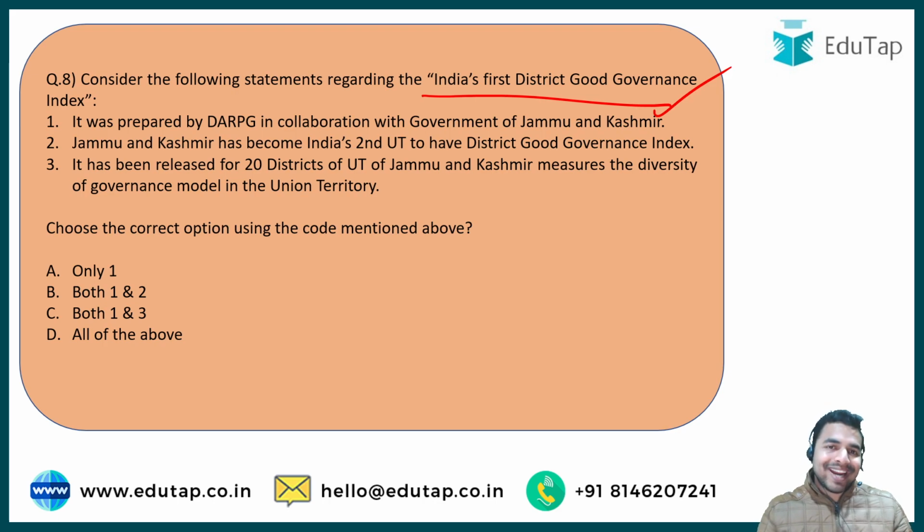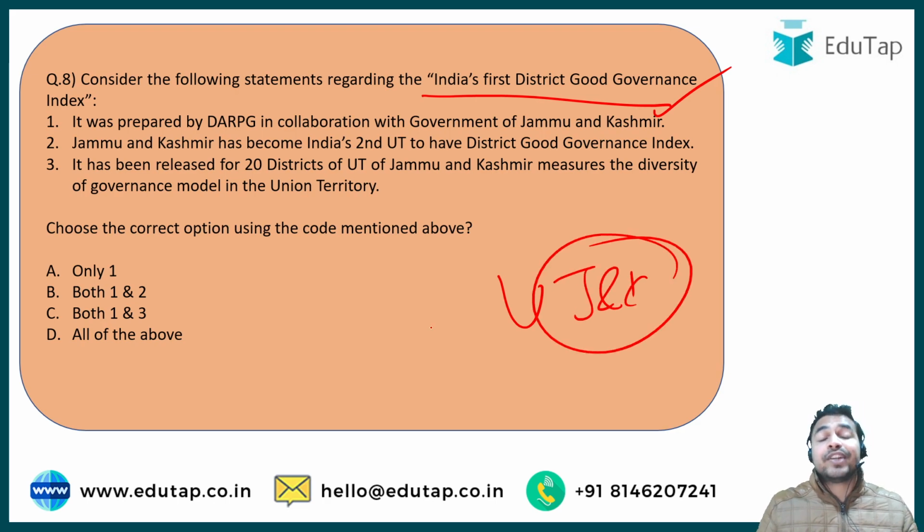I want to tell you that this was the very first district good governance index to be launched, and it is based on the good governance index which was launched last year. On similar lines, that index has been launched for the districts. The very first union territory for which this good governance index was launched was Jammu and Kashmir. So that was the very first union territory for which the first district good governance index was launched. Here you can see the very first statement says that it was prepared by DARPG in collaboration with the government of Jammu and Kashmir.